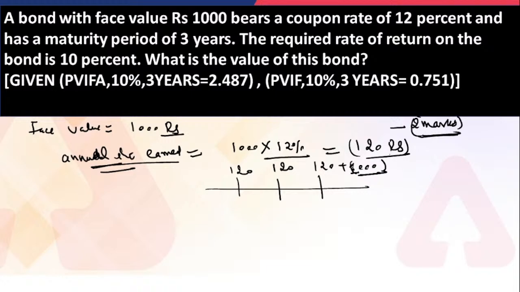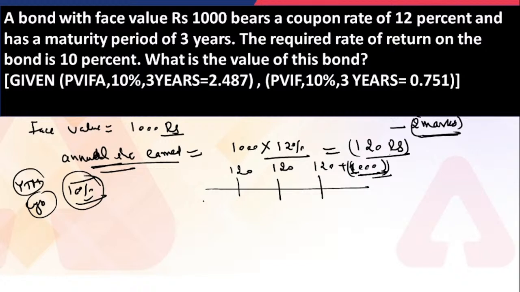I hope it is understandable for everyone. So here the required rate of return on the bond is 10%. Like I explained in the definition of the YTM and the current yield of the bond, the YTM is the total return on the bond if the bond is held until it matures. So the investor is just going to get a 10% rate of return. That is known as the required rate of return.